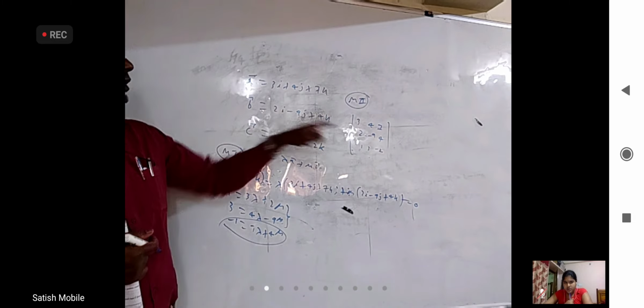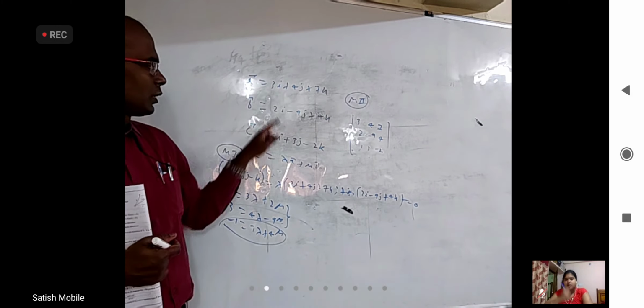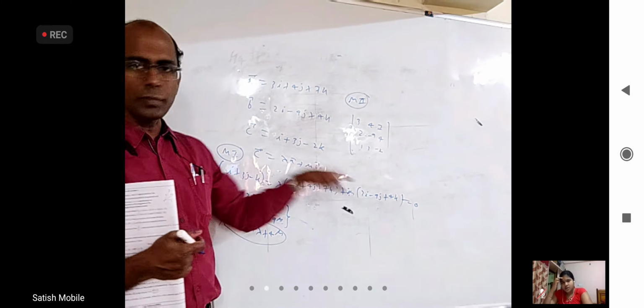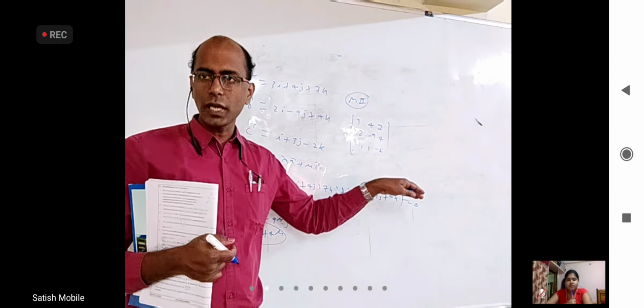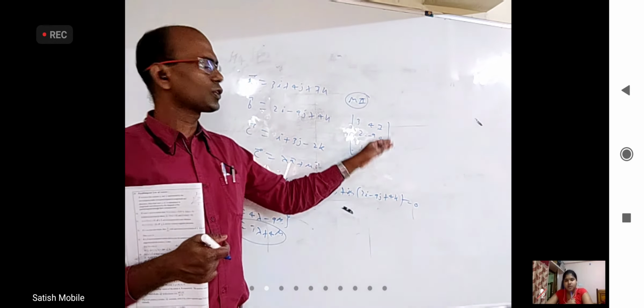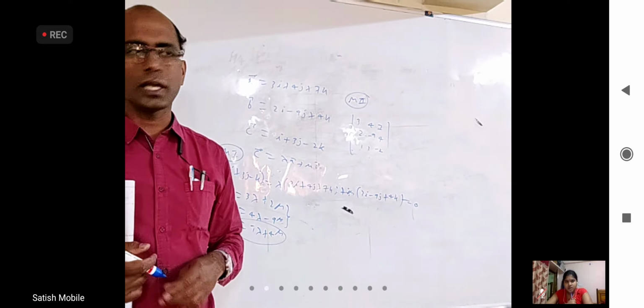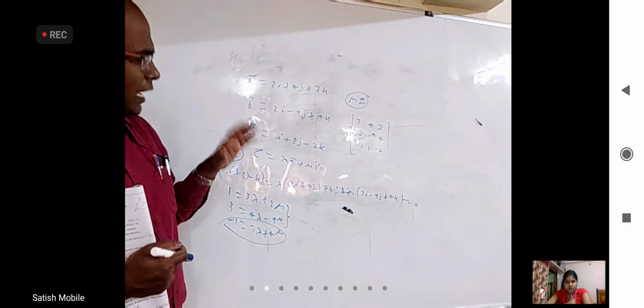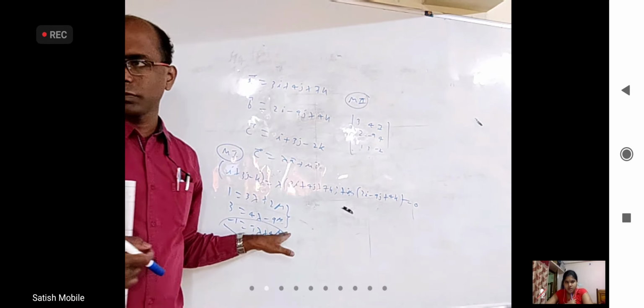What are these numbers? The coefficients of i, j, k: 3, 4, 7, 2, minus 9, 4, 1, 3, minus 2. If that is 0, they are coplanar. If that is non-zero, they are non-coplanar. They are not in one plane. In the IIT exam also, you can use this. One method is very easy.